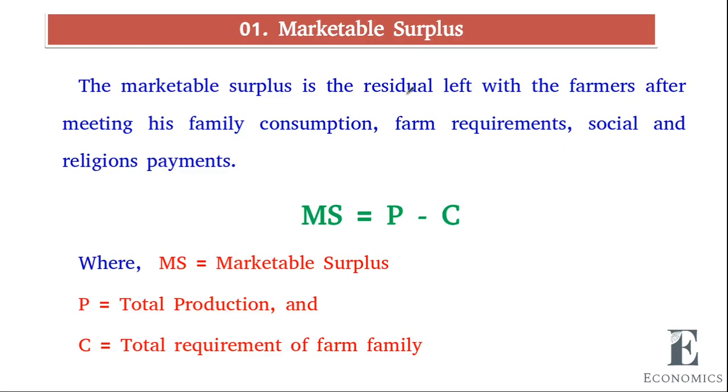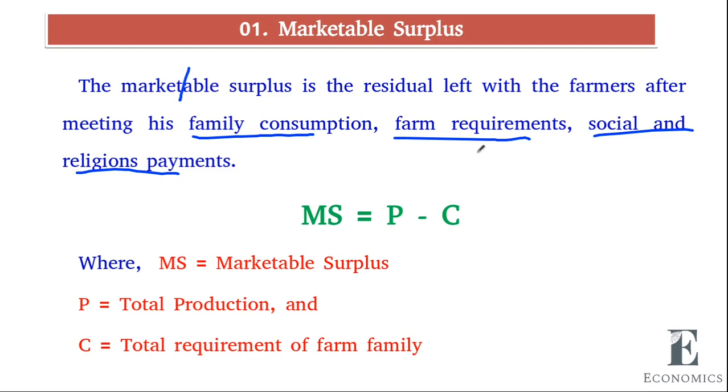So marketable surplus is similar to our producer surplus. Marketable, so ability to market. So marketable surplus is the residual left with the farmer after meeting his family consumption, farm consumption, and social and religious payments. Okay, so this is the marketable surplus.